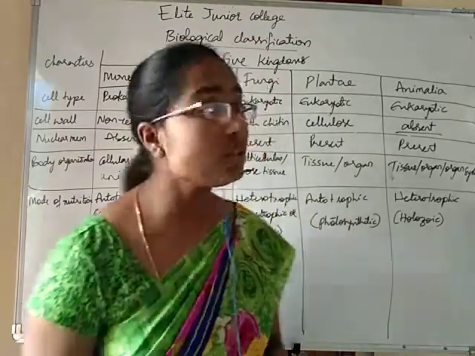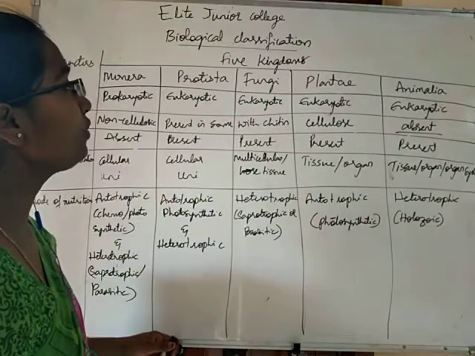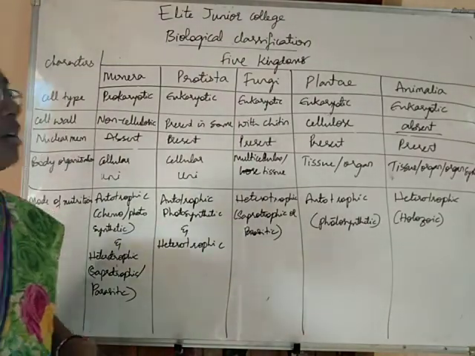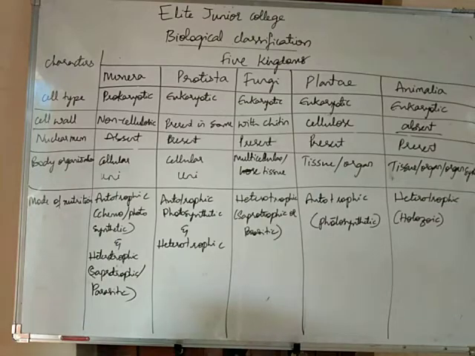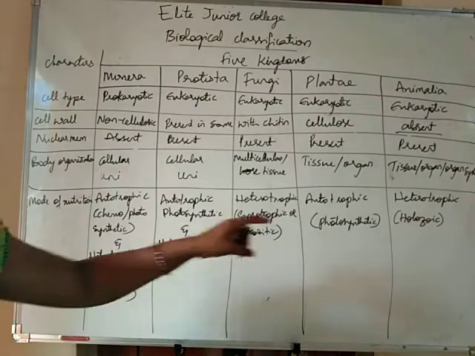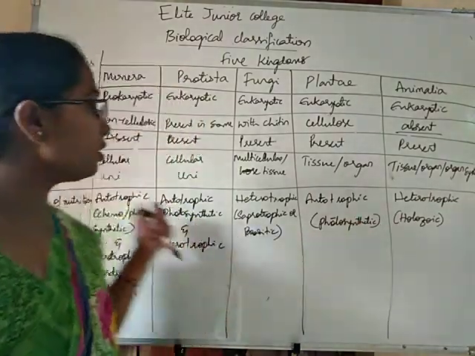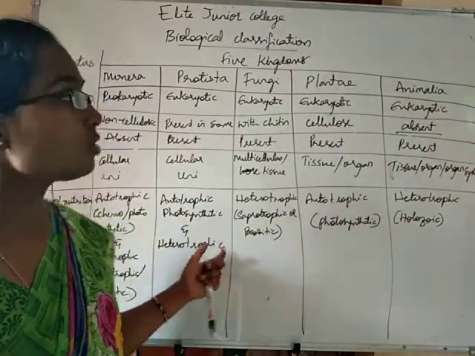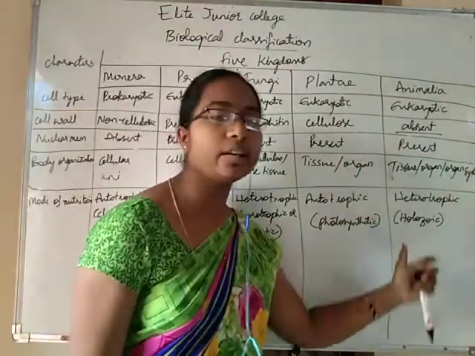So this is regarding R.H. Whittaker's 5 kingdom classification. Now let us start to learn in detail regarding kingdom Animalia, because all these concepts you might have learnt already in your botany classes. So we are going to directly learn in detail regarding Animalia.